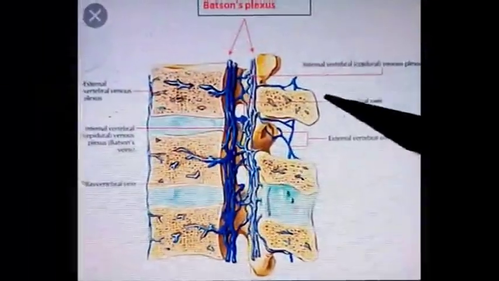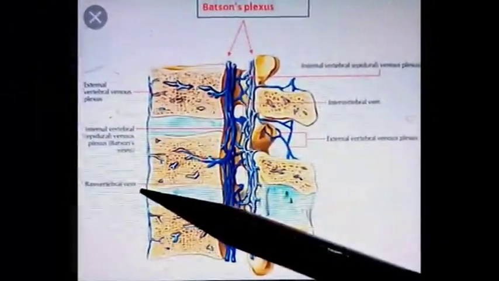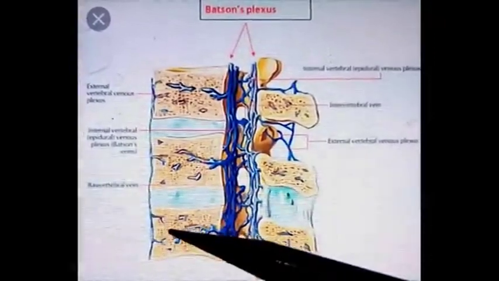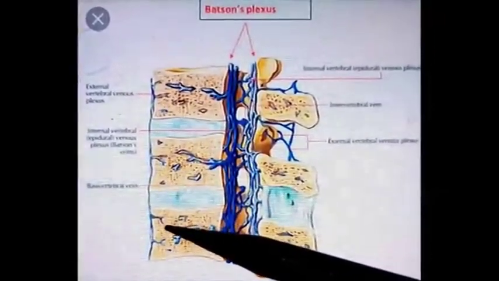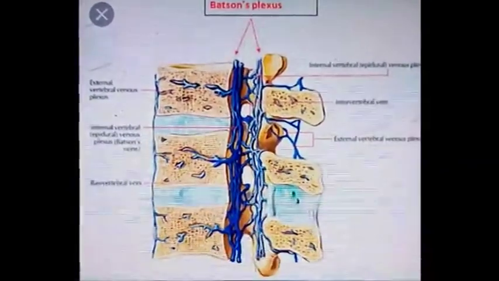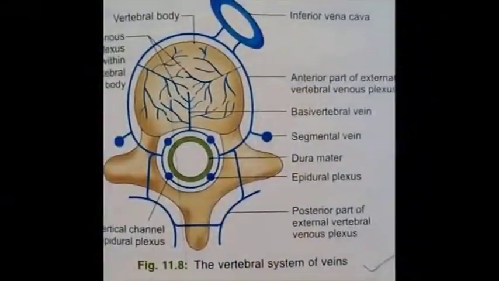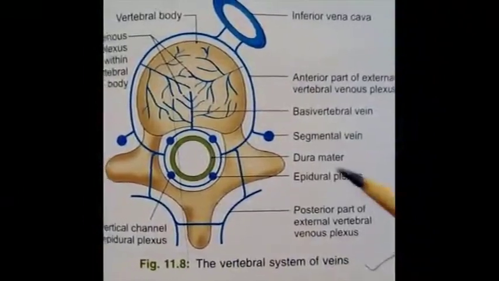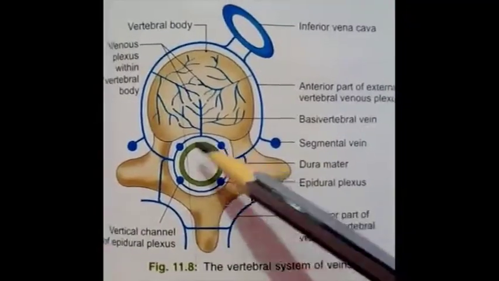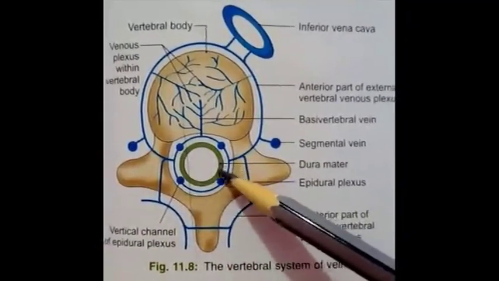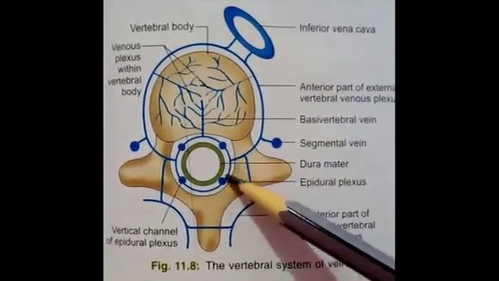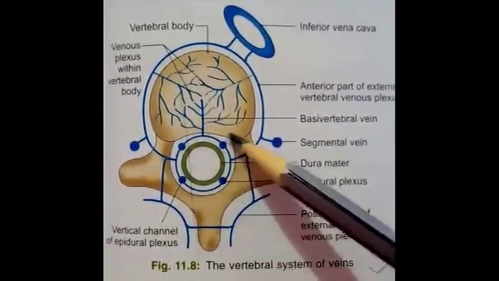It runs parallel to the vertebral column and also to the superior and inferior vena cava, and it anastomoses with these two large venous channels, that is, the superior and inferior vena cava. This network has three intercommunicating subdivisions. First is the epidural plexus, which is present outside the dura mater. This green covering is the dura mater, and this plexus lies outer to the dura mater.